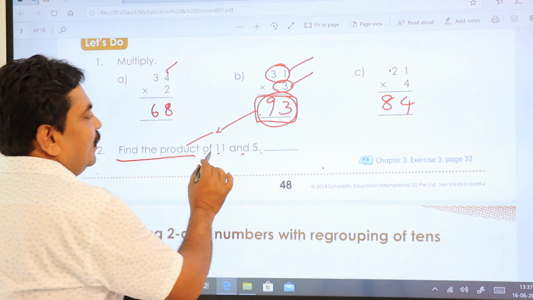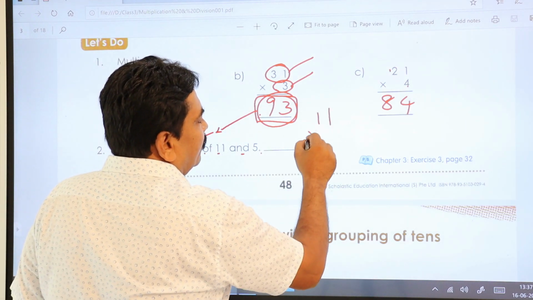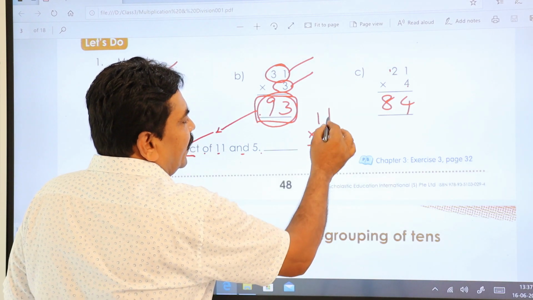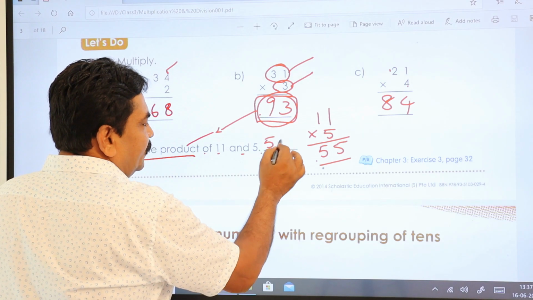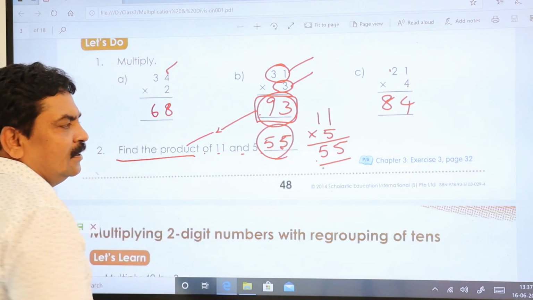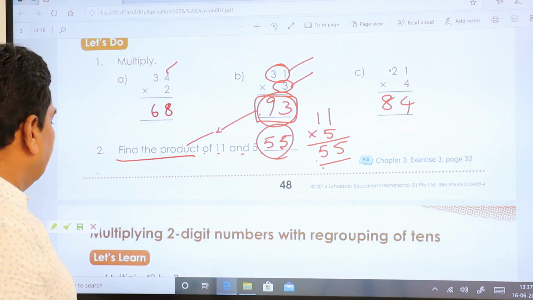Let us see 11 and 5. 11 multiplied by 5. 5 ones are 5, 5 ones are 5. So the product is 55. This is your answer. Let's go to the next.